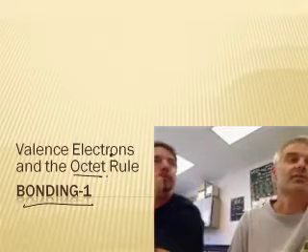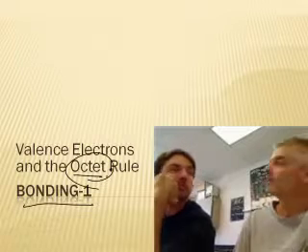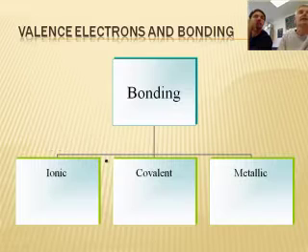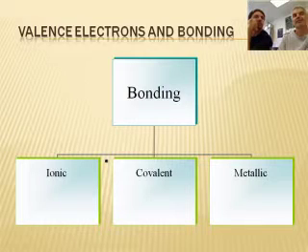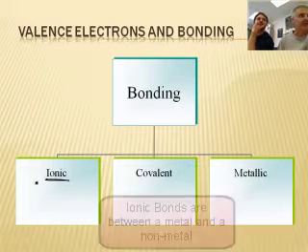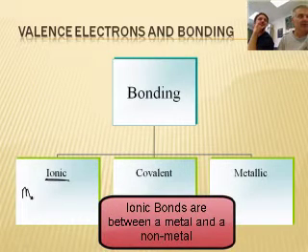So hey, we're going to talk about the octet rule today. I bet that'll be interesting to learn about. Hey, it's about bonding, so we should talk about the different types of bonds. There are three main types of bonds. The first one's called ionic. An ionic bond is a bond between a metal and a non-metal.